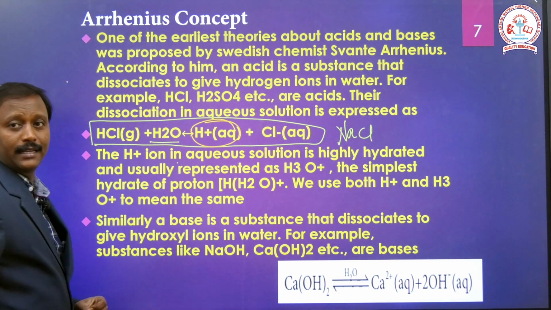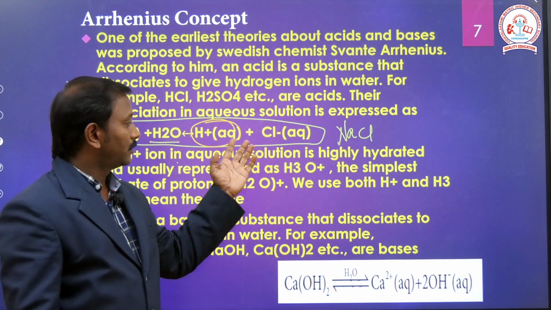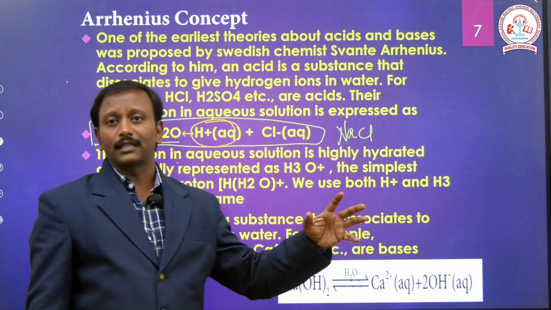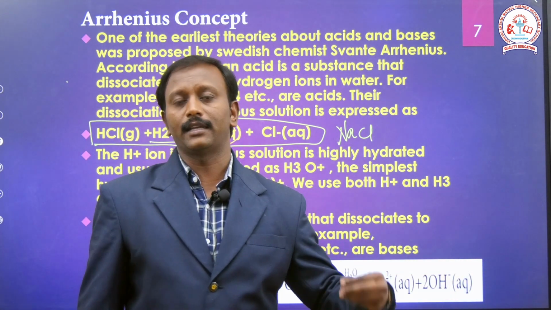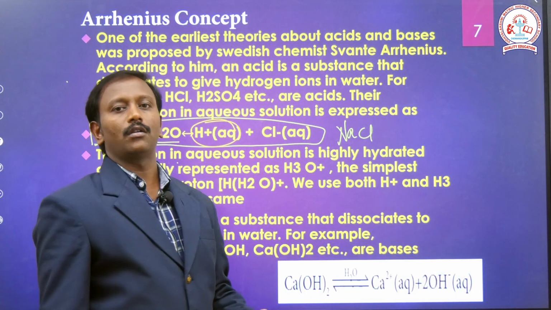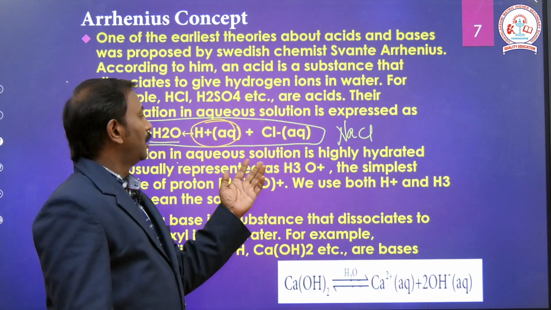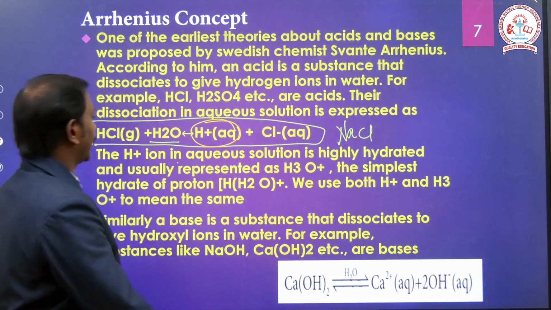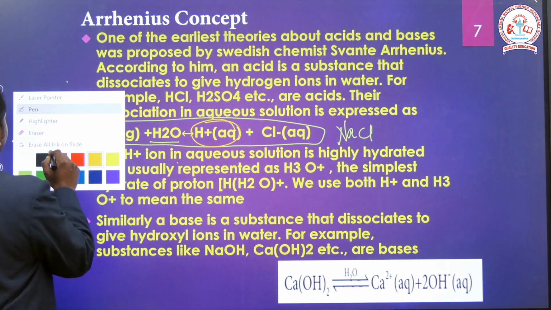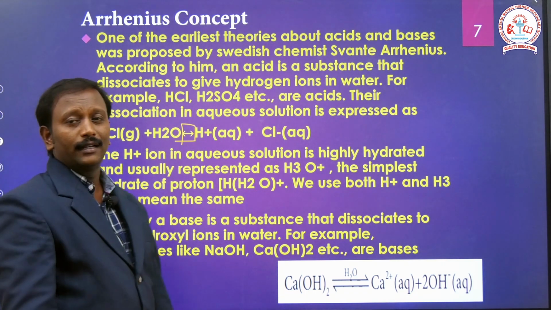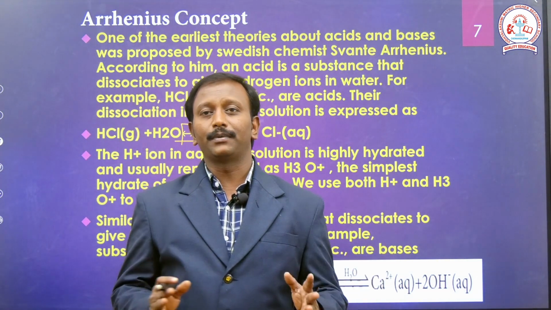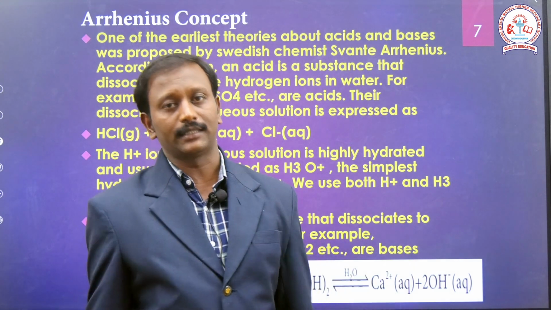The compounds which give hydrogen ions are called acids. So this is the Arrhenius concept. The Arrhenius concept is not an equilibrium; it is only a dissociation. Simply, we say it is dissociation in nature, that's it.